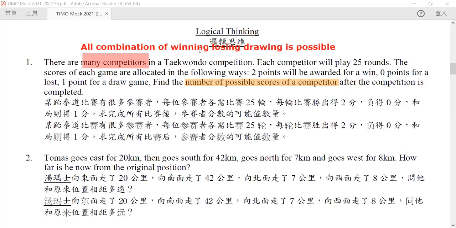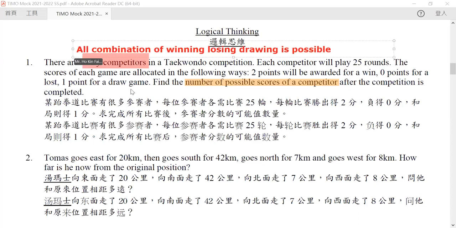So now we want to know the number of possible scores for all the competitors. So let us consider the range of the score. Now, if we have a competitor who is very, very bad, they will lose all of them. So what's the point for this competitor? Of course, 0, right?